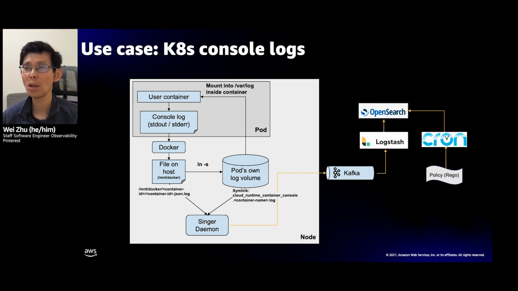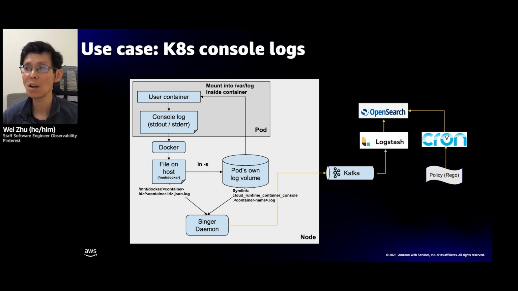Besides, if the workload is running on a large number of pods, looking at the logs using kubectl would be overwhelming, and it also adds a noticeable impact to the Kubernetes API. This is why we developed a logging solution for the Kubernetes stdout and stderr logs. We already set up a logging pipeline to ingest the container's application log. It follows the same architecture described in the previous slides.